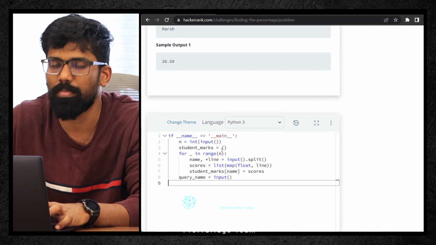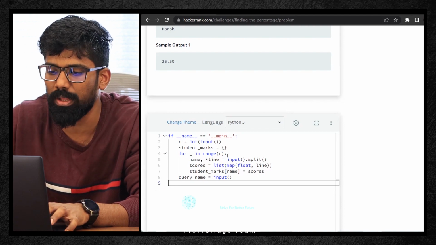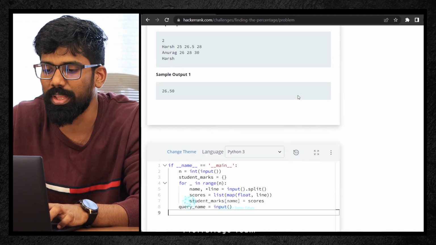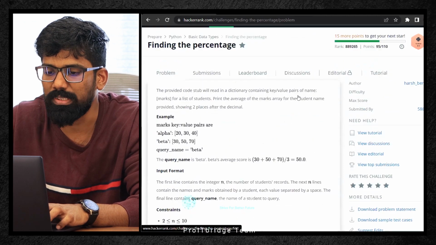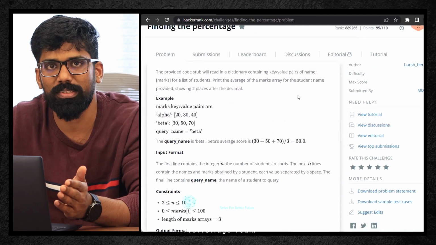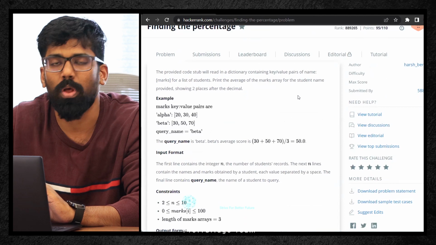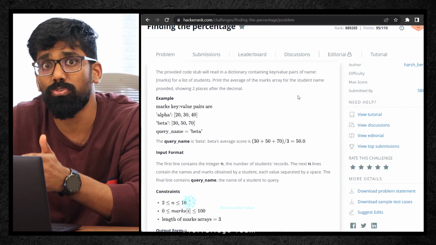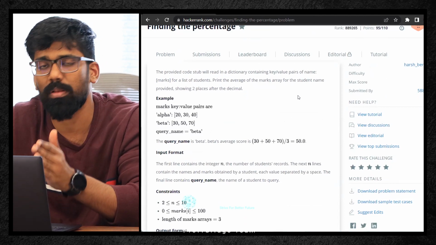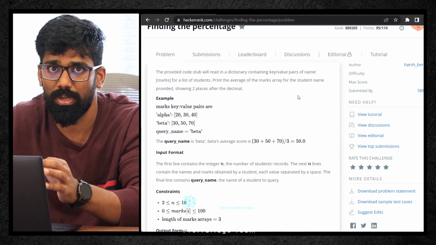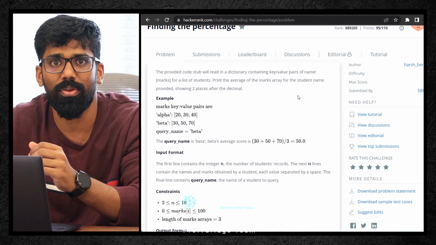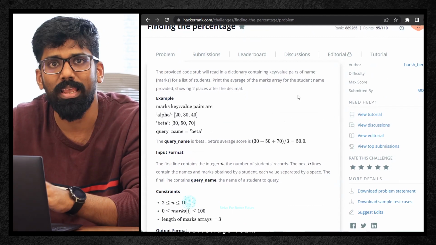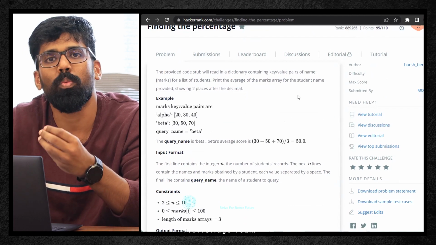Even if you're solving it, these will be the lines already given to you. Let me first read the problem statement, make you understand, and then we'll try to solve it. Before you solve this, you should have practiced this particular problem statement for 15 to 30 minutes. If you have not achieved your goal, then come and see so that you can understand the logic behind it.